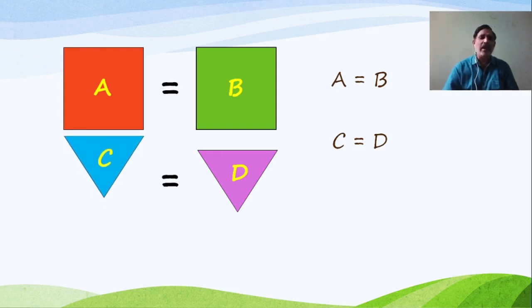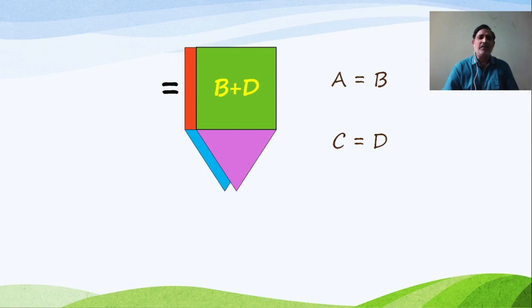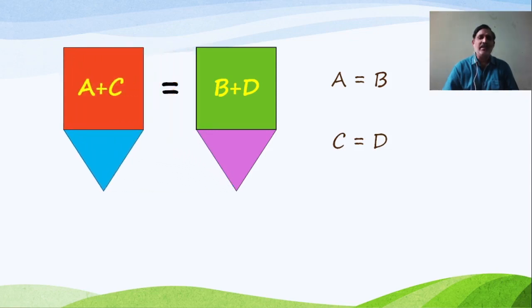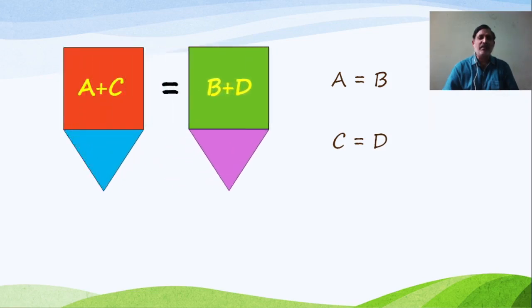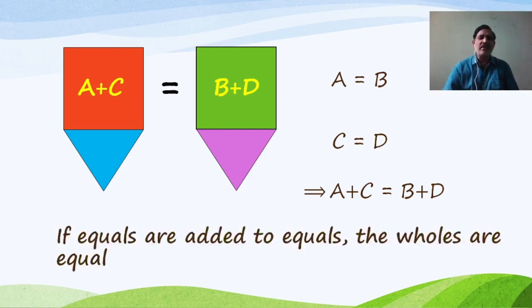Now we are adding A and C, and we are also adding B and D. Observe what happens. A plus C is coinciding with B plus D. From this we can say that A plus C and B plus D are equal. This axiom is given like this: if equals are added to equals, the wholes are equal.